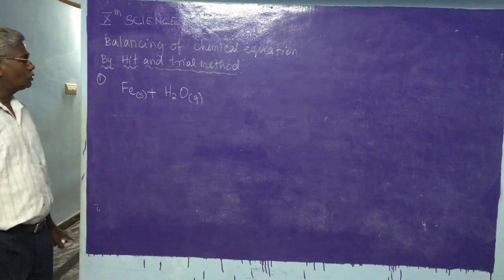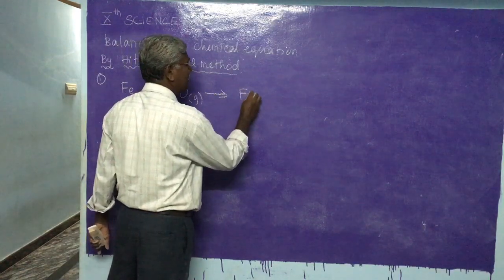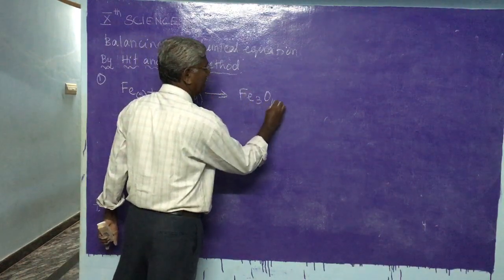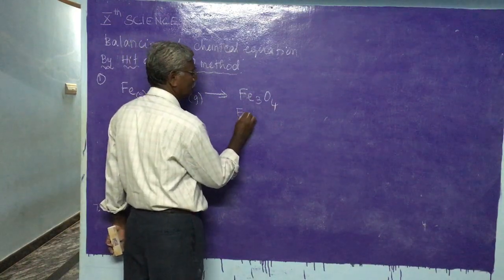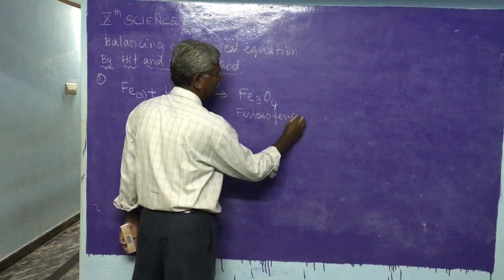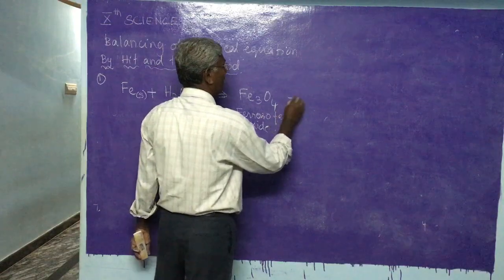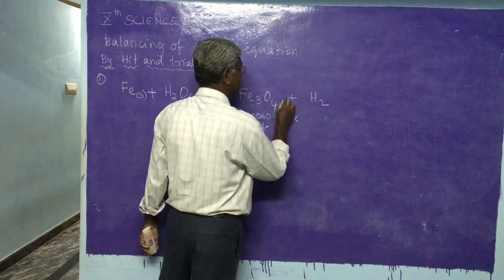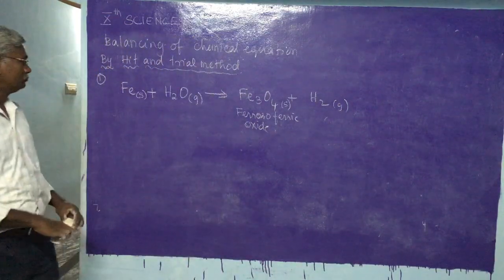When steam is passed over red hot iron, it forms Fe3O4, which is called ferroso-ferric oxide, plus hydrogen. It is in the solid form, and hydrogen is in the gaseous form. This is the equation given.